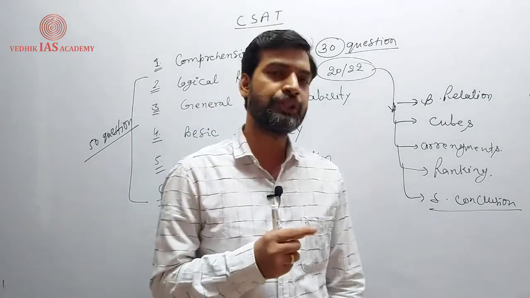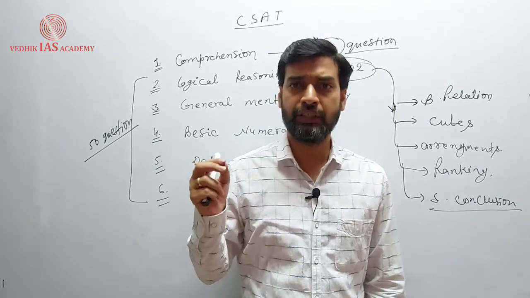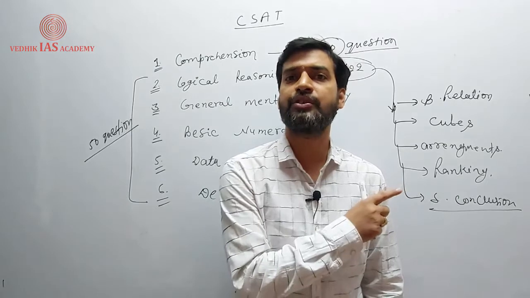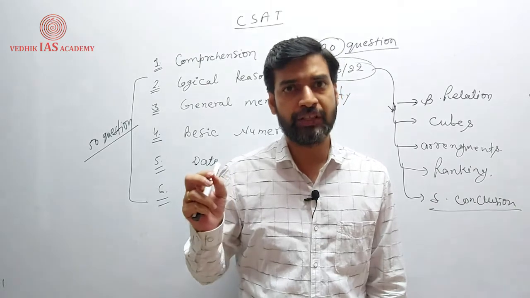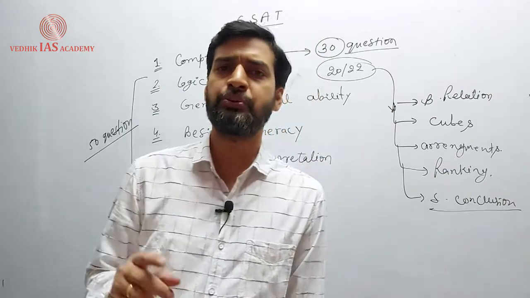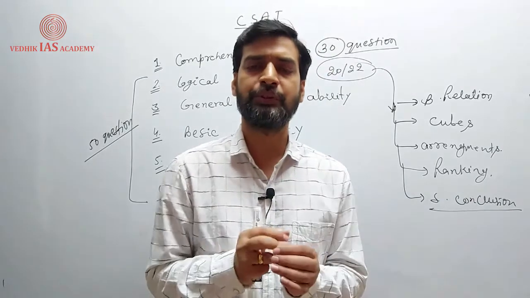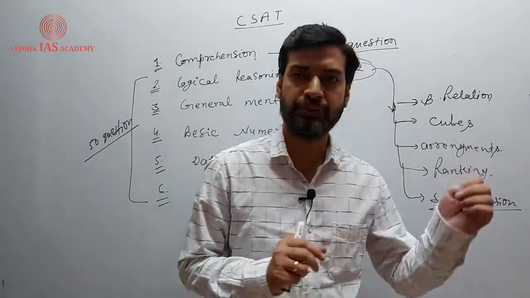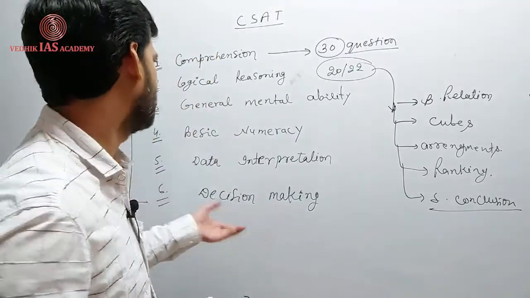Keep one thing in mind whenever we deal with conclusions: a conclusion can be drawn only from the given passage. You cannot use any information which is not provided in the question or not related to the passage, but which you are taking from general life. You cannot take anything from general life. Whatever is provided, you need to take the related information from the passage. So focus on those 2 or 3 lines of the small passage, and after that you will be able to find the conclusions. These are 4-5 topics on which you can emphasize while revising logical reasoning.